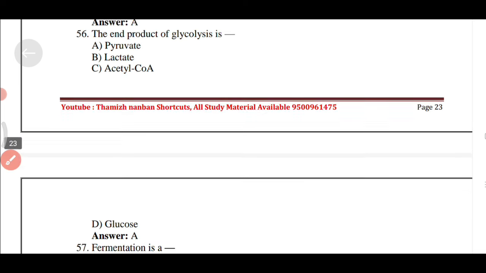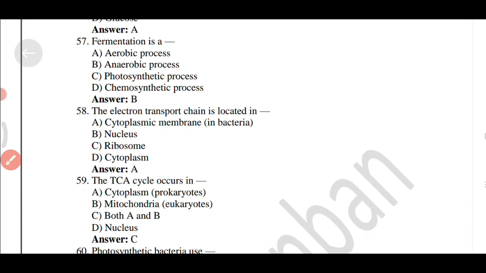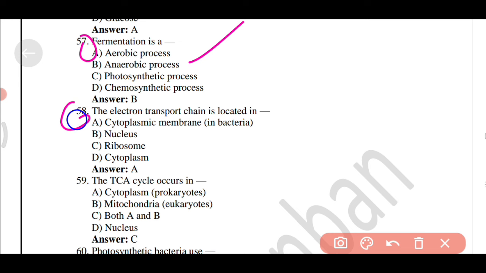The end product of glycolysis is option A, pyruvate. Fermentation is an option A, anaerobic process. The electron transport chain is located in option E, cytoplasmic membrane.